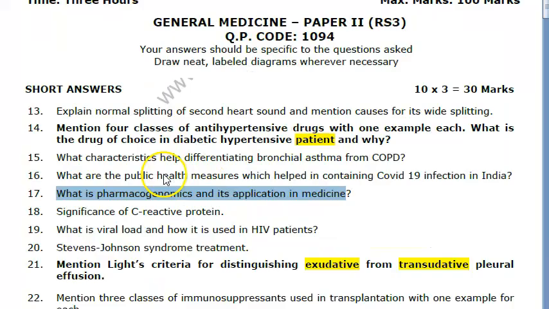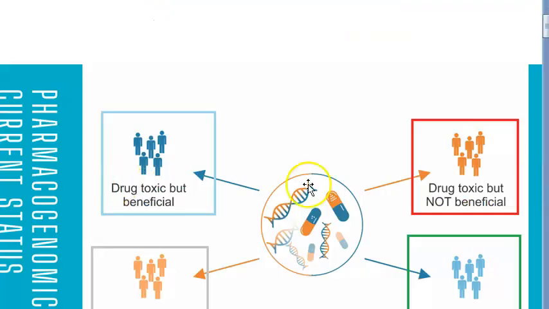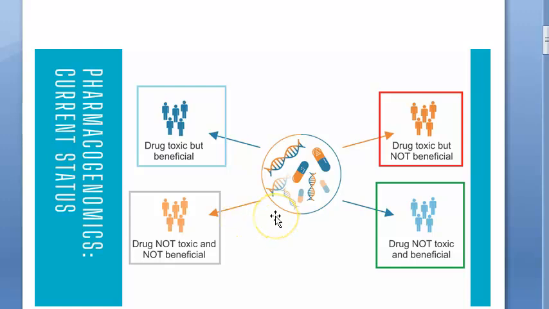So in this video, we wanted to look at what pharmacogenomics is and its application in medicine. So what is pharmacogenomics? Basically, based on the genetics of some population or some people, the drug response will be different. In some people, the drug will be good and useful, and in some people, the drug will actually cause problems. The same drug which works for the same disease in this guy won't work in the other guy because of his genetics.